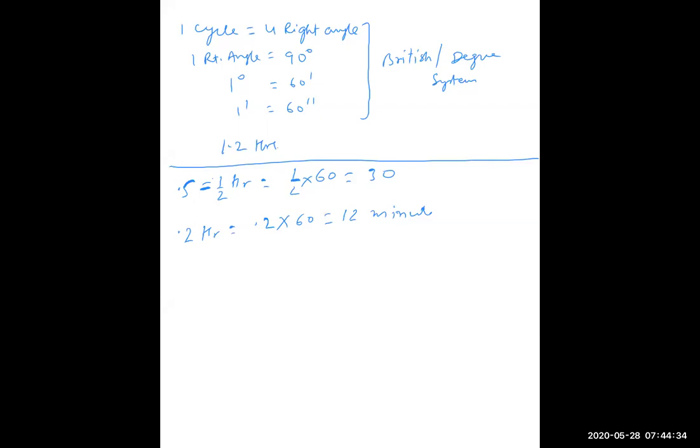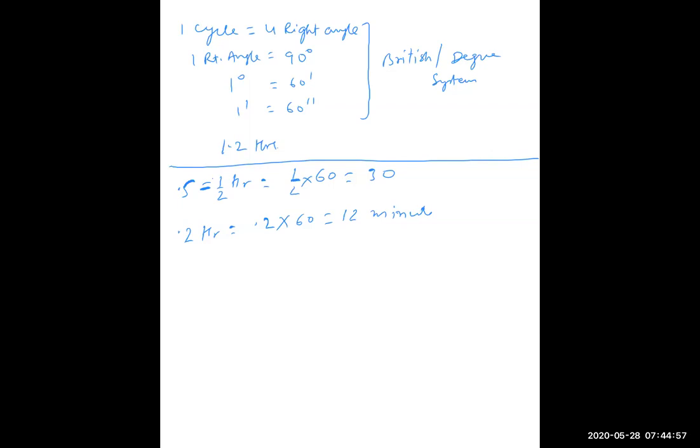This point understood or not? Just tell me everybody, what is the 0.2? Suppose I ask you 0.5 hour. Then what you are doing? In 0.5 you are multiplying by 60 because it is half of 60, not half of 100.